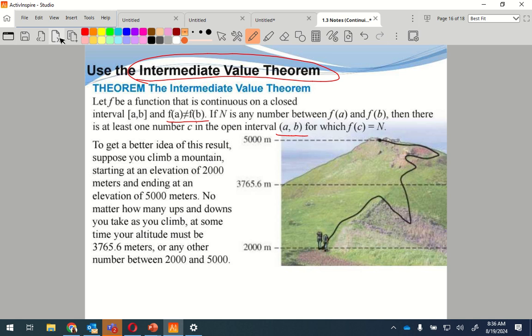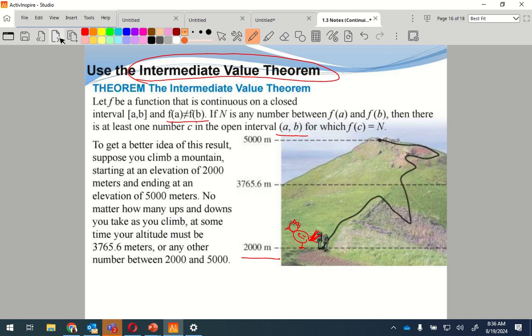So, a better result: suppose you climb a mountain starting at an elevation of 2,000. Okay, here's my chicken. There we go. There's my chicken.